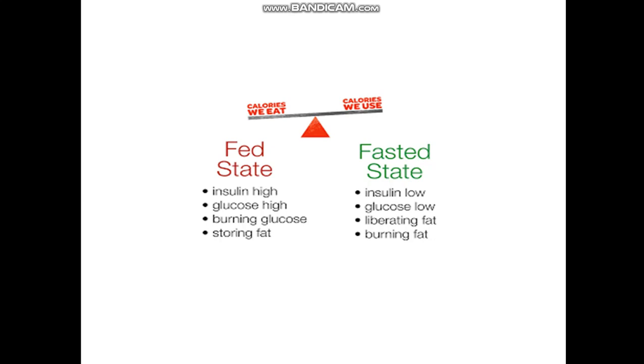In fed state, insulin is high, glucose is high, burning glucose for energy, and storing fat, which is the extra energy that is stored as fat. In the fasted state, insulin is low, glucose is low, liberating fat and burning fat. In fed state we are storing fat, and in fasted state we are burning fat for energy.